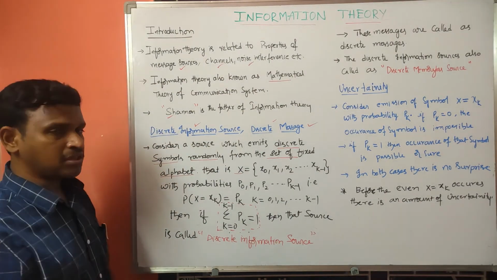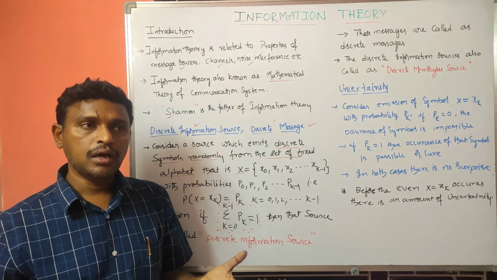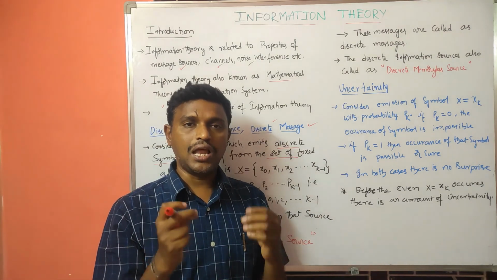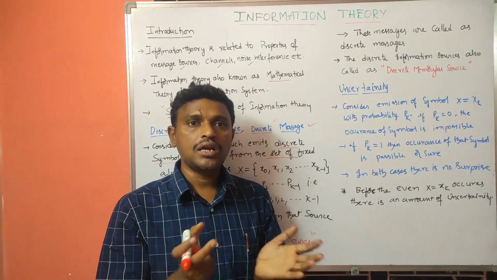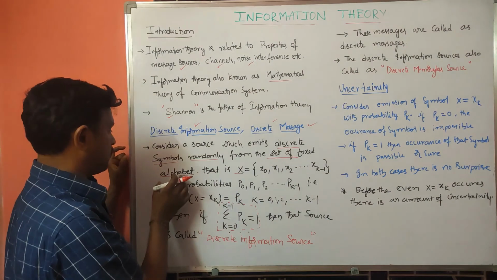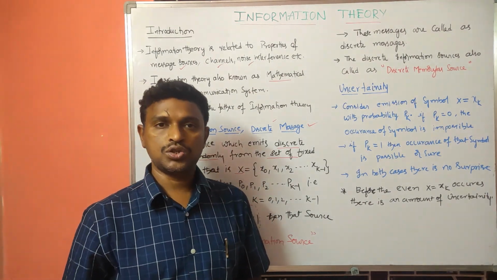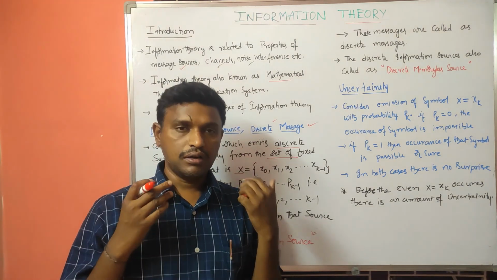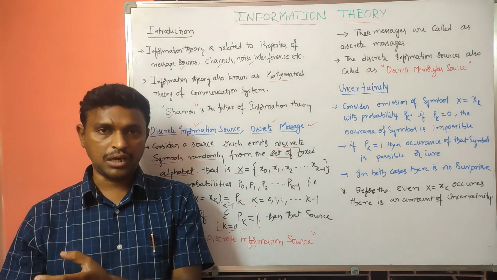So to define a discrete information source, I consider a source which will emit discrete symbols randomly from a set of fixed alphabet, that is X equal to x0, x1, x2 and so on up to xk minus 1, and their probabilities of occurrence are p0, p1, p2 and so on up to pk minus 1.